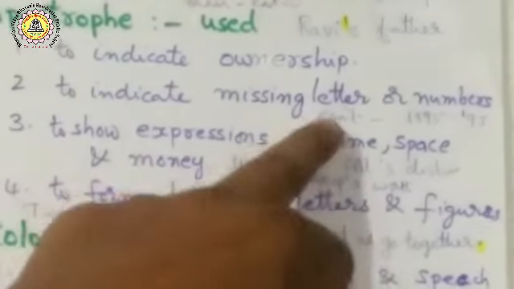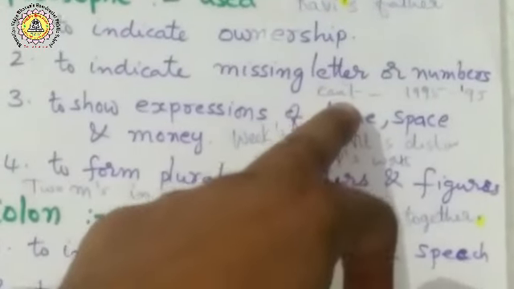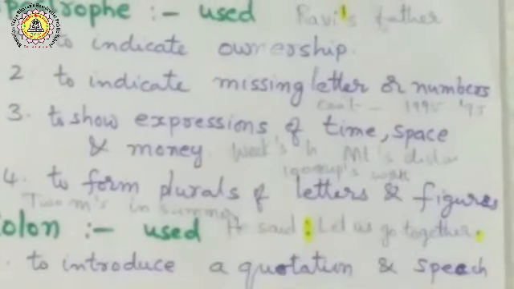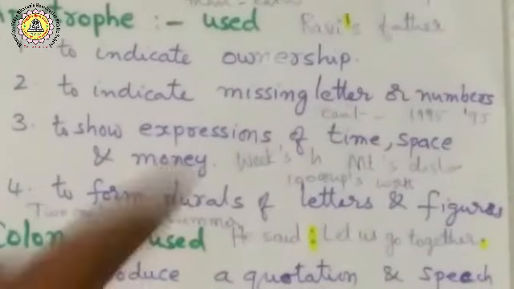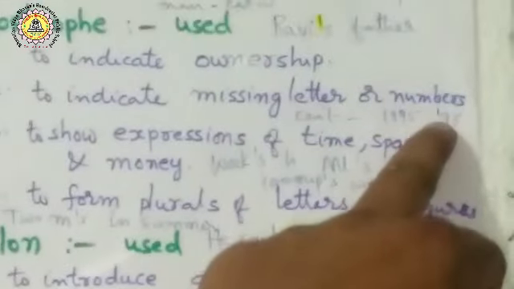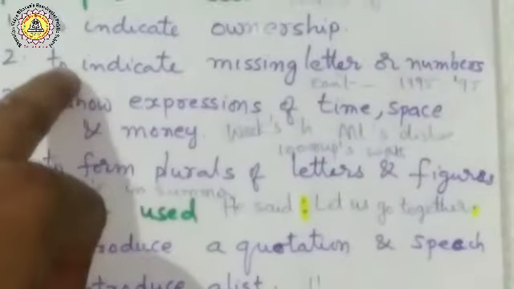See, I can't. The missing letter: c-a-n-n-o-t, but here c-a-n-'-t, the o is missing. Next, not 1995 but '95, by adding the apostrophe we missed the 19. In that way, to indicate missing letters and numbers, you can use the apostrophe.